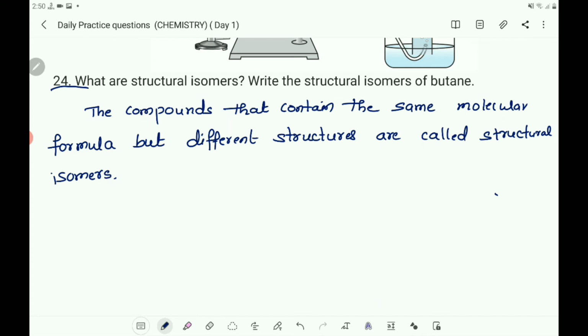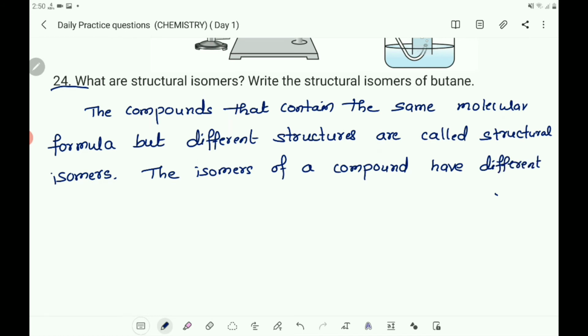The isomers of a compound have different physical properties.